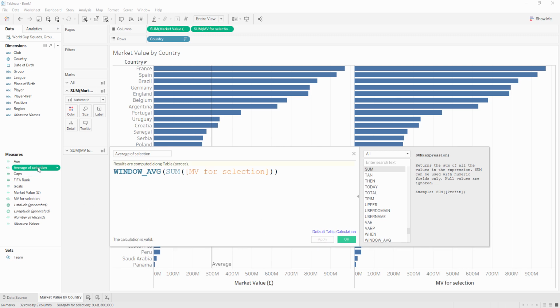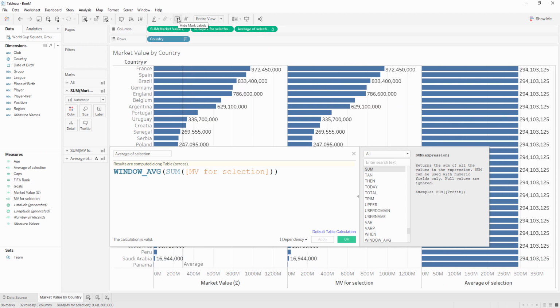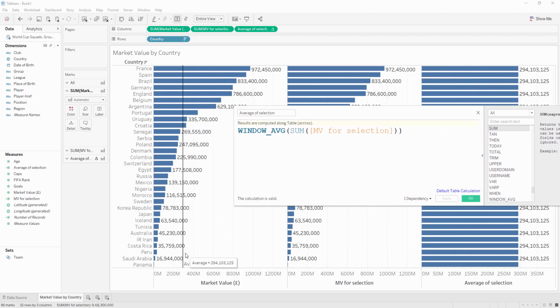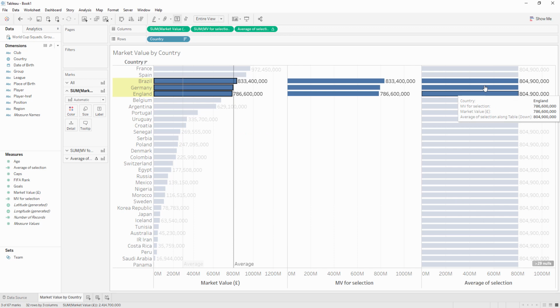Okay, and so then we can go and bring this in here. And one thing you'll notice is that this value here, this 294 million, is exactly equal to the value of that reference line, which is correct. That's what you would expect. And then if we go and make a selection here, our new reference line is 804 million, and that's exactly what you're seeing over here as well. So you can actually use Tableau in some instances to validate that your numbers are right.